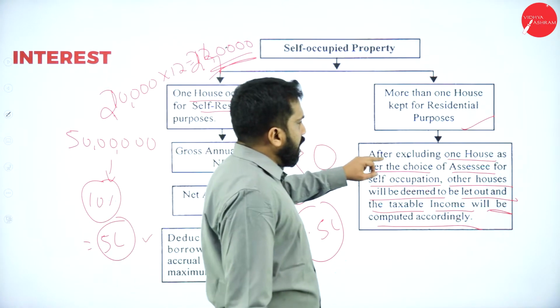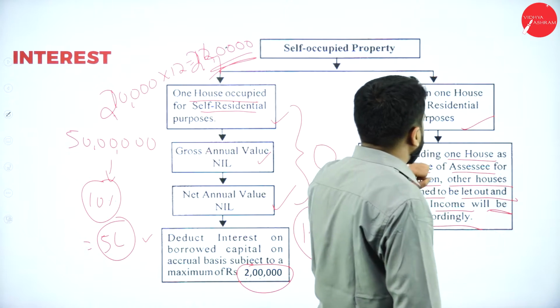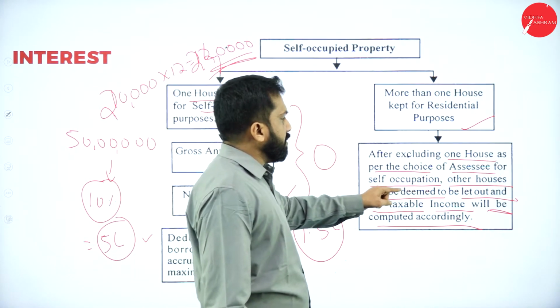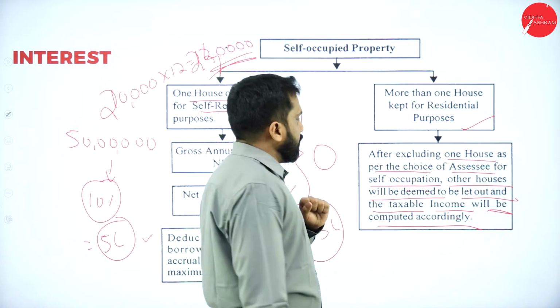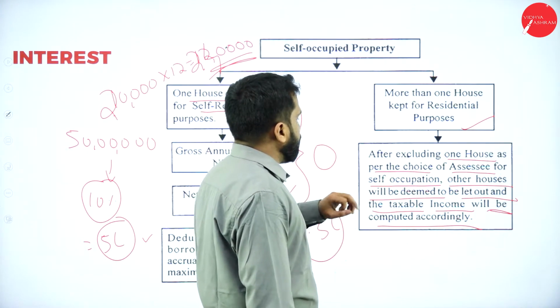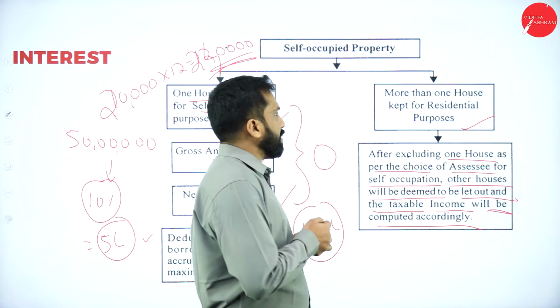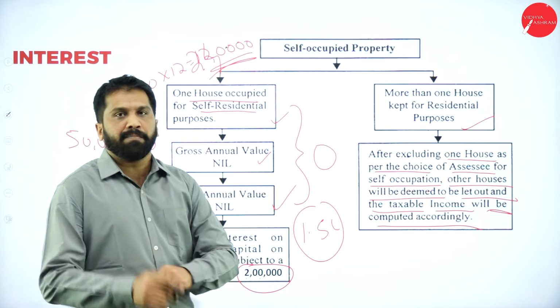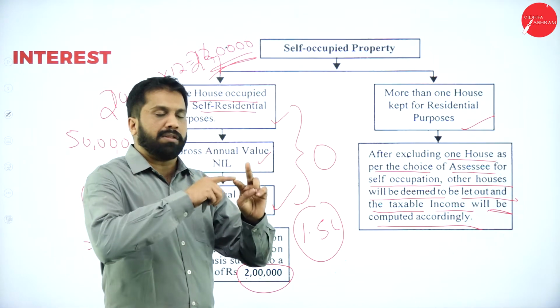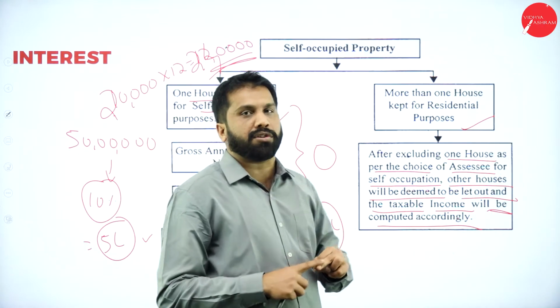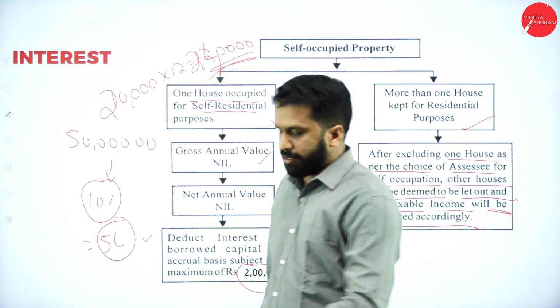Now, after excluding one house as per the choice of the assessee for self-occupation, the other house will be deemed to be let out, and the taxable income will be computed accordingly. In this, more than one house has to be kept as residential. Clear? If you have two houses, one will be self-occupied, another one will be deemed to be let out. Hope you are clear? Yes.